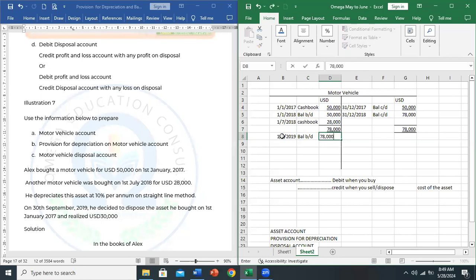So you see, we now find ourselves in another year, which is 2019. So we ask the same questions. Did we buy any asset in 2019? If yes, we will debit. Did we sell any asset in 2019? If yes, we would credit.